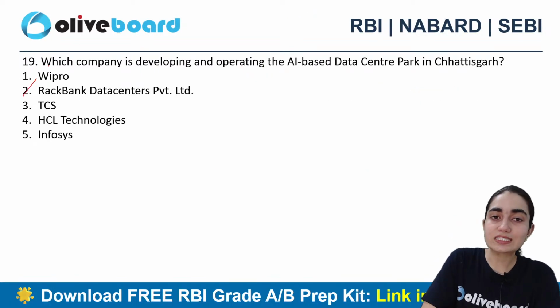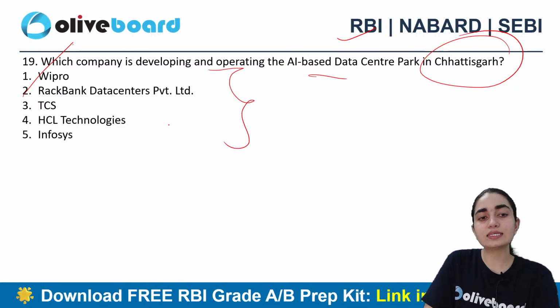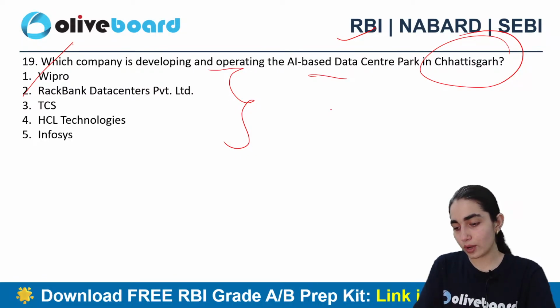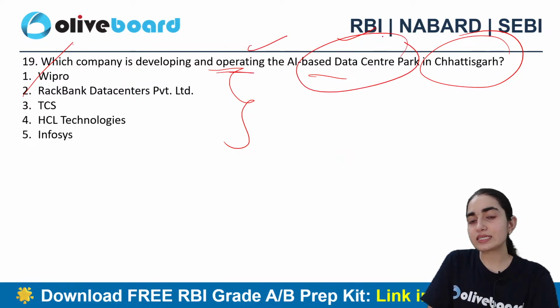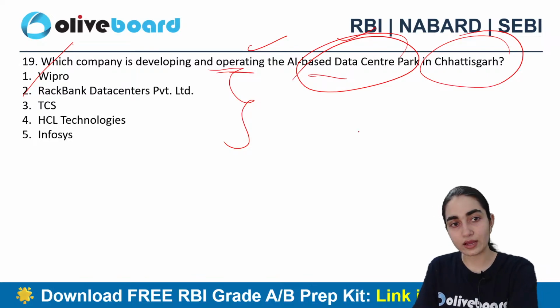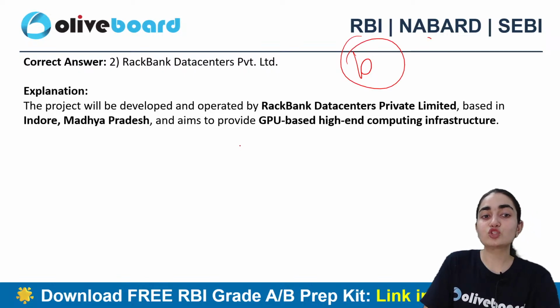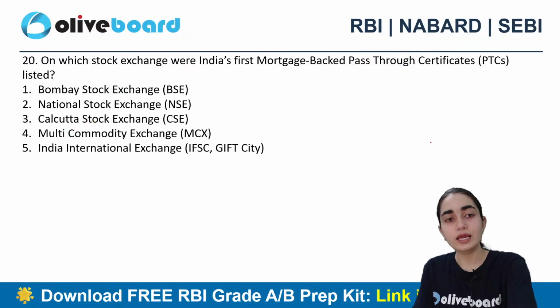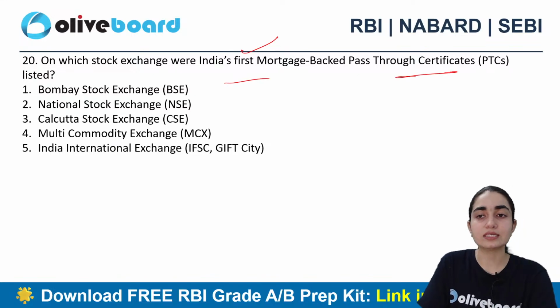Alright. Which company is developing and operating an AI-based data center in Chhattisgarh? Wipro, is it Rackbank, is it TCS, HCL or Infosys? Which one is the one? Is it A, B, C, D, E? Which company is developing and operating an AI-based data center park in Chhattisgarh? Alright, B. Good. B is the correct answer here, which aims to do what? That is based in Indore, Madhya Pradesh here, and aims to provide GPU-based high-end computing infrastructure. Just remember that, right?